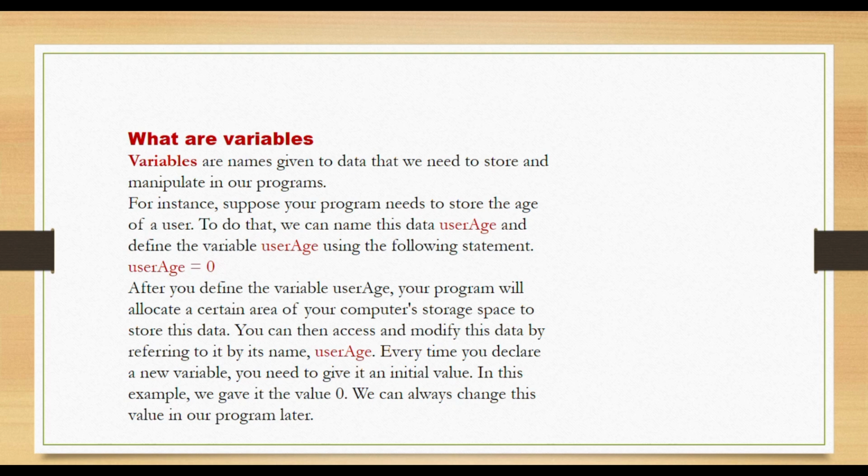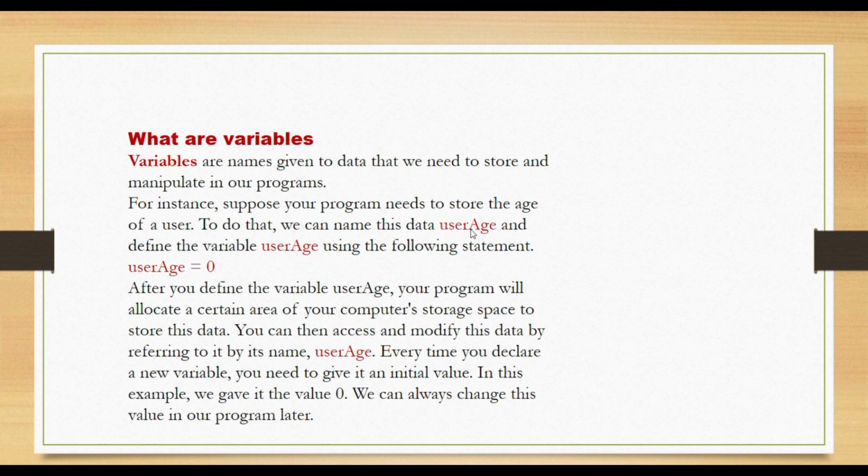So variables are the names that are given to data that we need to store and manipulate in our programs. For instance, suppose your program needs to store the age of a user. To do this, we can name the data as user age. For example, I'm just giving a name to it. I'm naming it as user age. This is it.